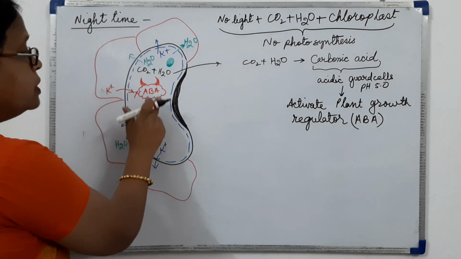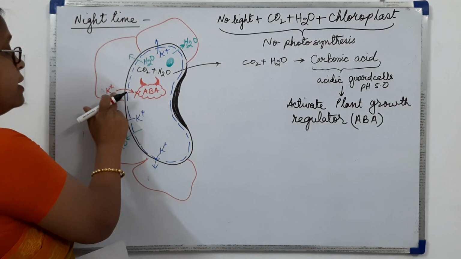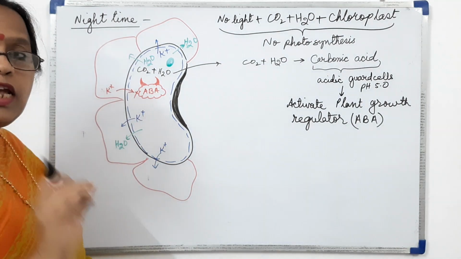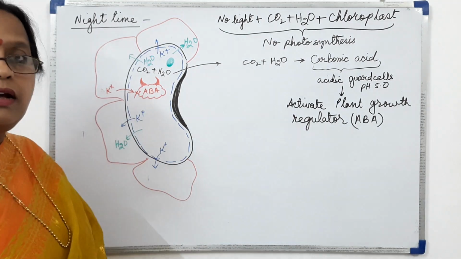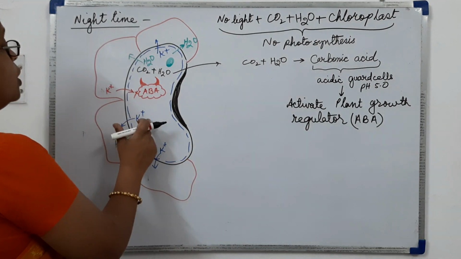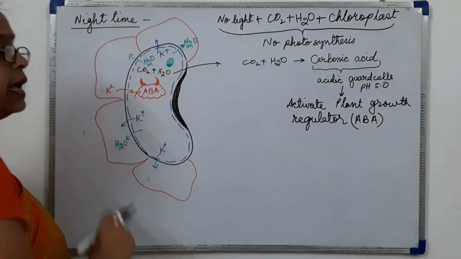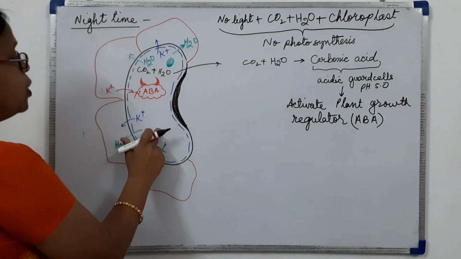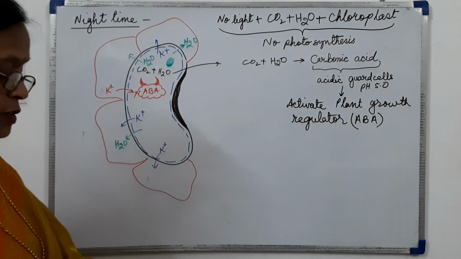So due to the activation of ABA, entry of potassium ion will be stopped. So it will inhibit the entry of potassium ion inside the guard cell. Due to which the potassium ion will come out, and this will cause the removal of potassium ion from guard cell into the subsidiary cells.